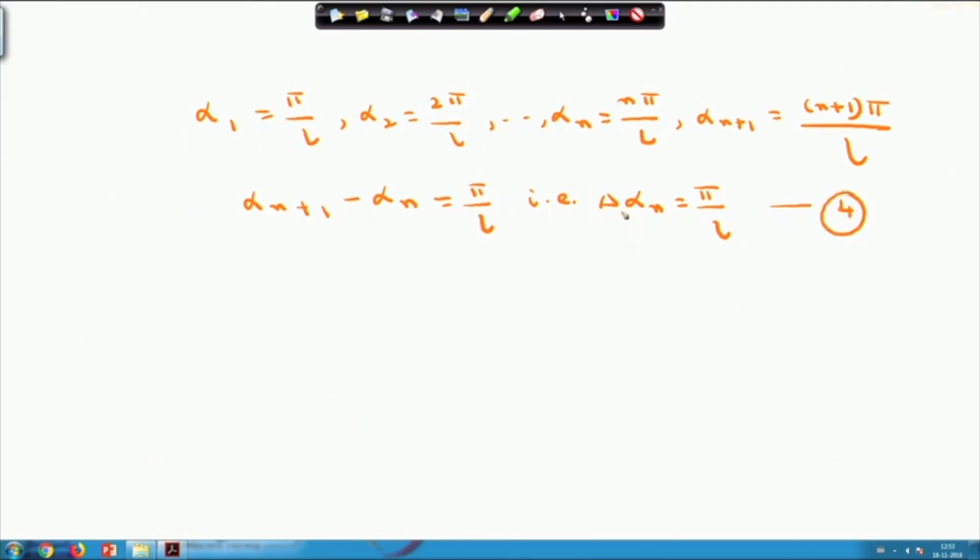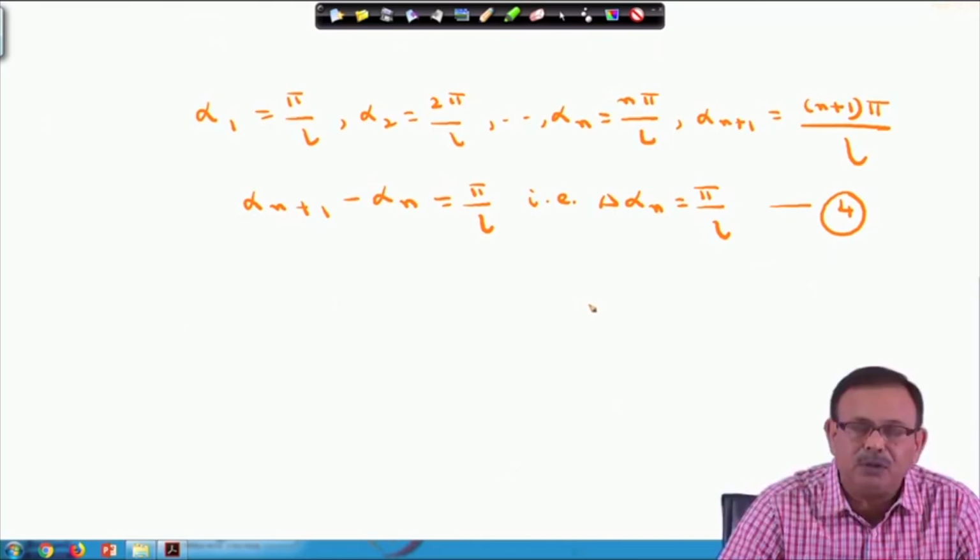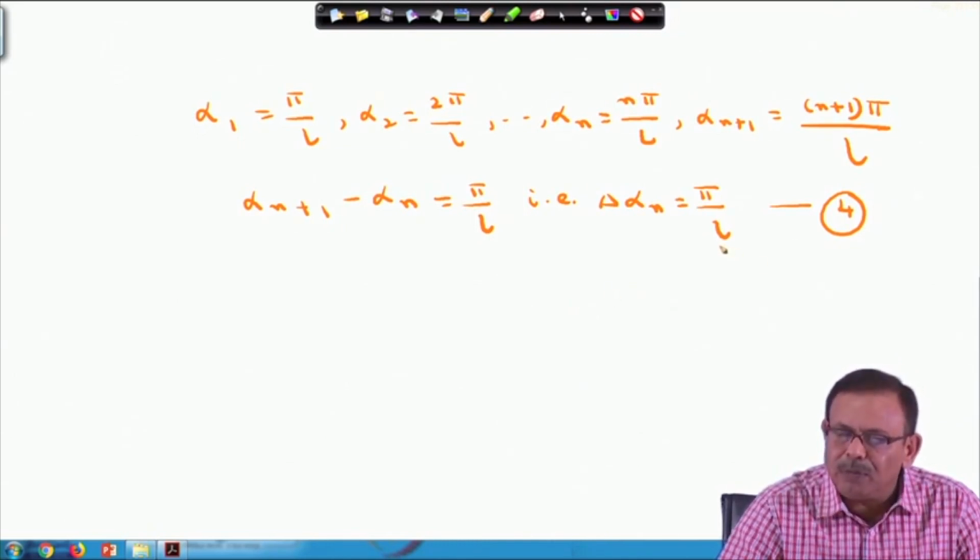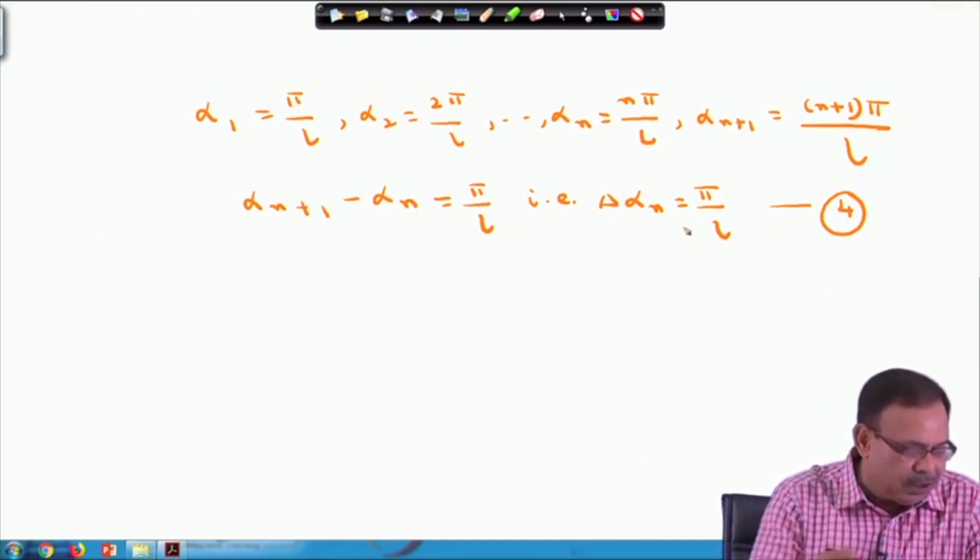So, we are obtaining, using these notations, alpha 1 equals pi by L, alpha 2 equals 2 pi by L, like this alpha n equals n pi by L, and alpha n plus 1 equals n plus 1 into pi by L. You can tell alpha n plus 1 minus alpha n, which is the increment I am writing as del alpha n, equals pi by L. Now, substitute this value from 4 into equation 3.